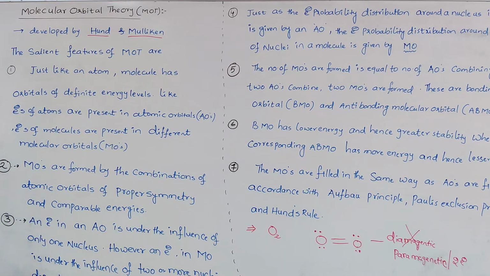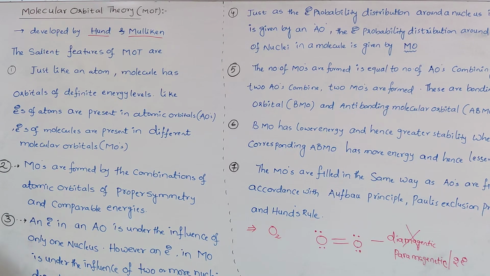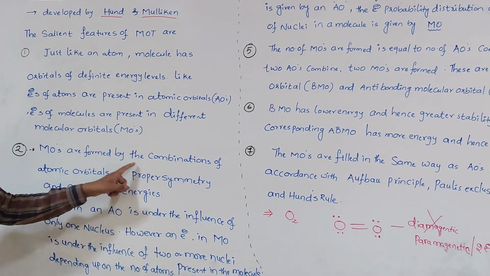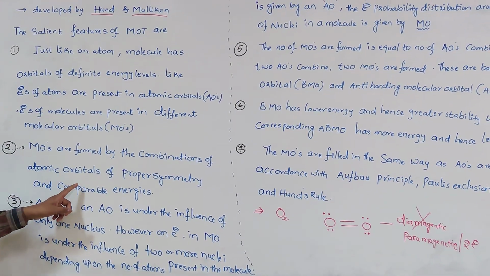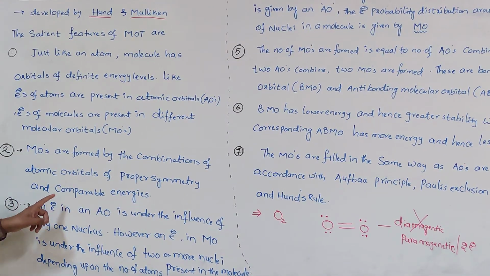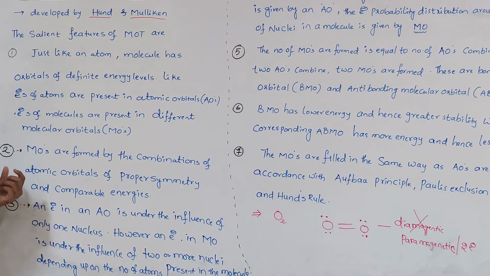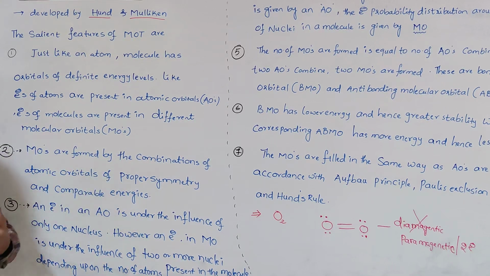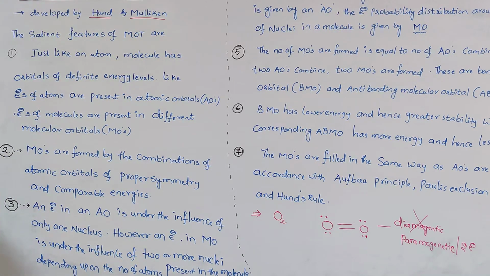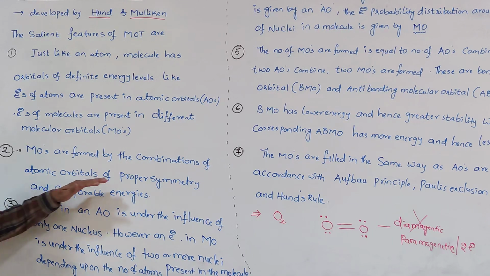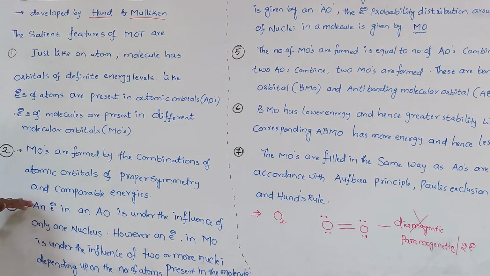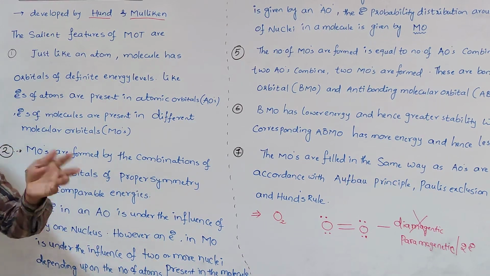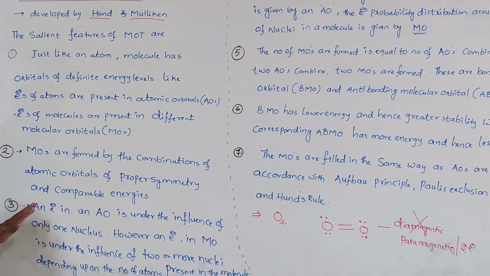The second important feature of molecular orbital theory is that molecular orbitals are formed by the combination of atomic orbitals of proper symmetry and comparable energies. Always, the molecular orbitals are formed by combining atomic orbitals which have proper symmetry and comparable energy. That means px with px, py with py, or pz with pz, like that, and comparable energy.